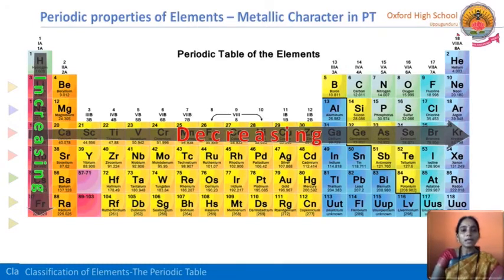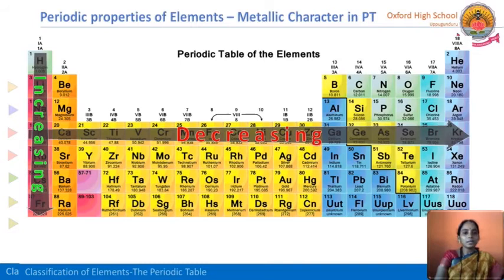And one more thing, metals have a tendency to lose electrons. Losing electrons is nothing but electropositivity. So again we are going back. Electropositivity, how is it trending in a group? It is increasing. So the tendency to lose an electron increases in a group.